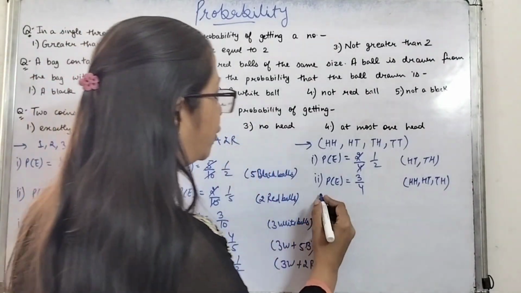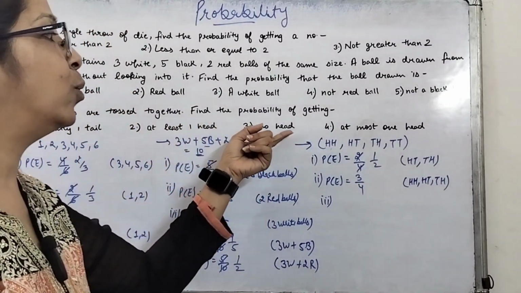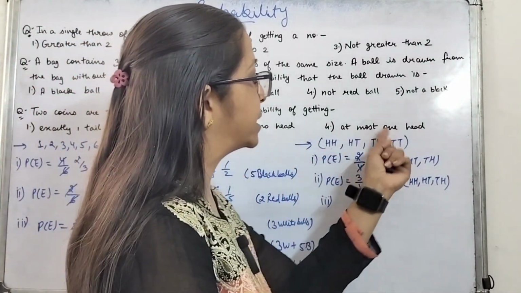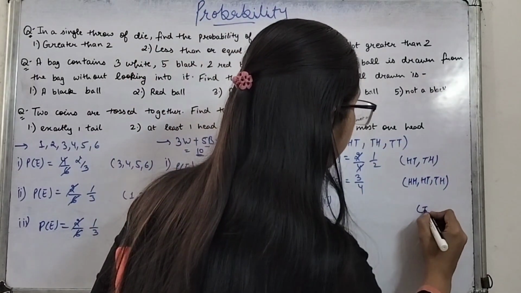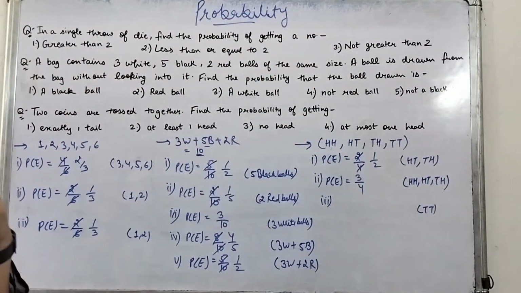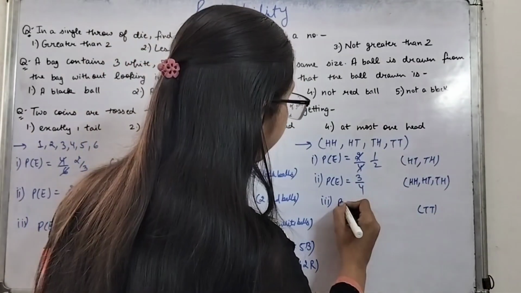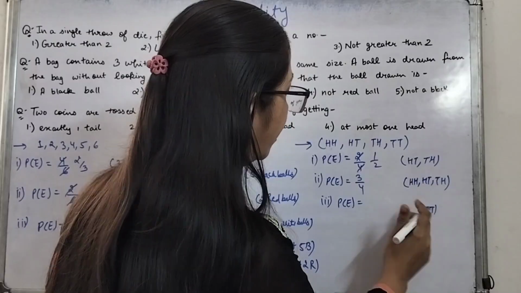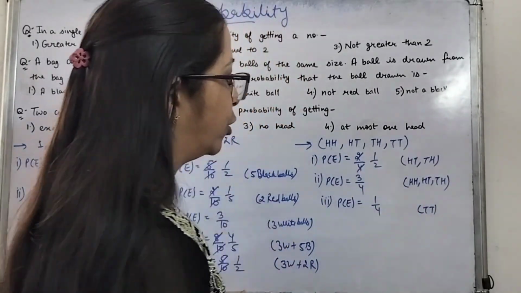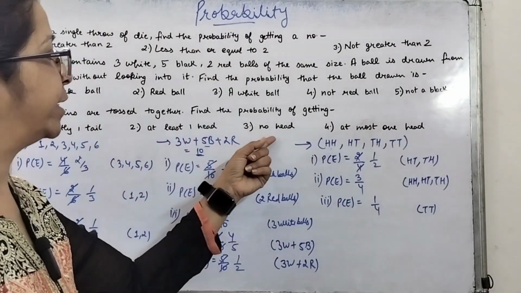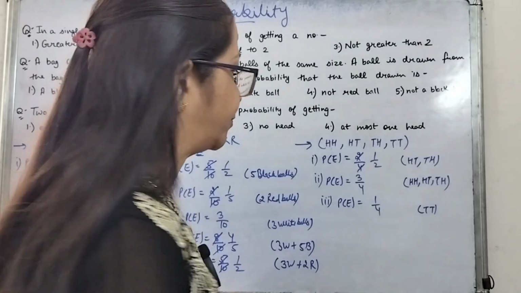The next is no head. Head should not be there. Probability of getting no head. Only this is the condition when we are not having any head. So the favorable outcome will be tail, tail. This is the favorable outcome. So the total number of favorable outcomes is 1 and the total number of possible outcomes is 4. So the probability of getting no head will be 1 upon 4.